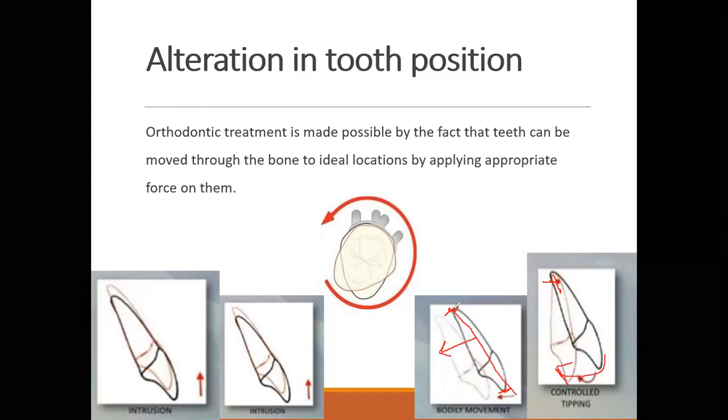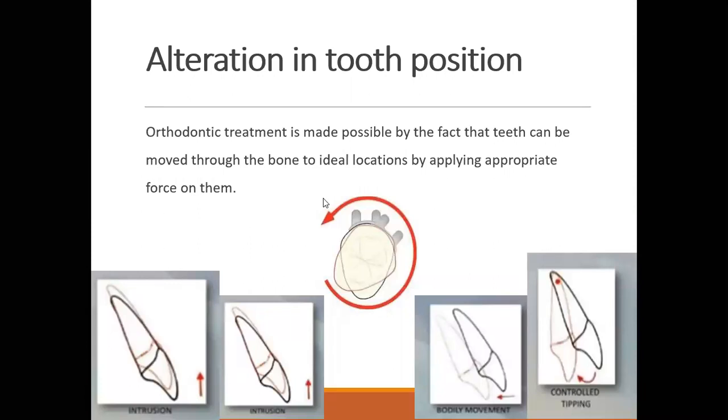Means I can move the tooth bodily, the whole length of the tooth, and that is called bodily movement. I can also get controlled tipping, where I am not touching the root, I am only moving the crown. So I can get this sort of movement. Also, I can rotate the tooth with orthodontic treatment. So these are all the types of movements which are possible with orthodontic treatment.